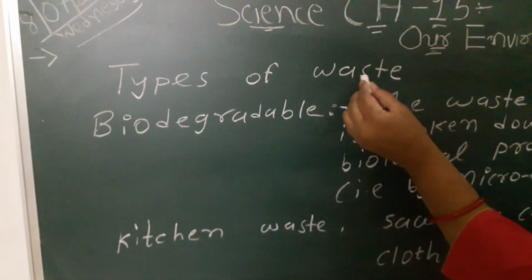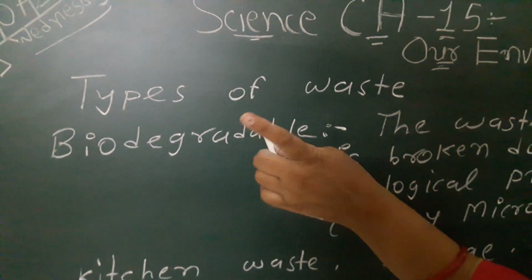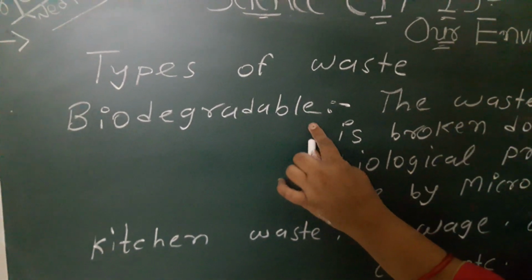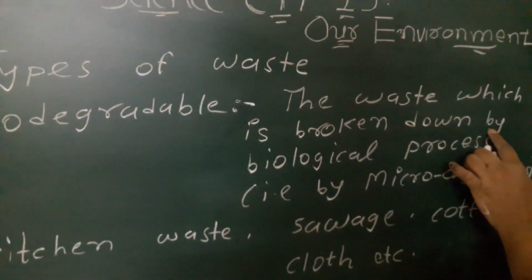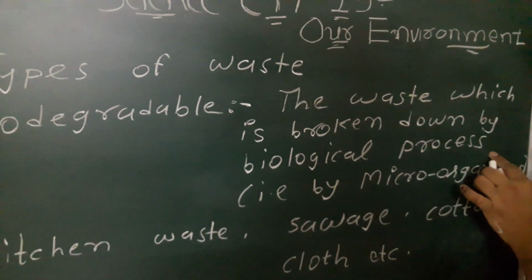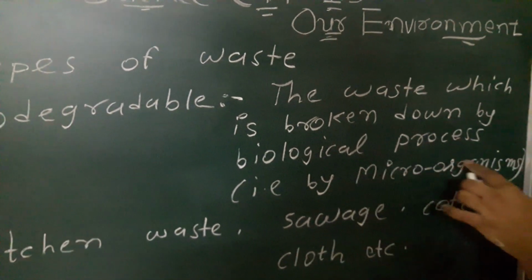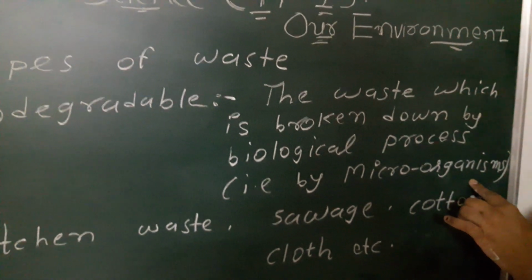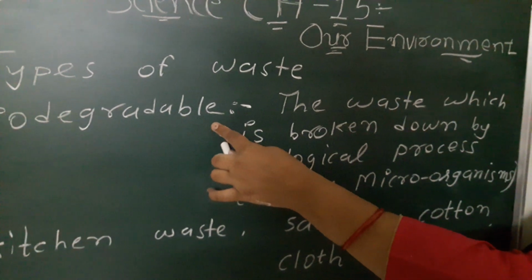Now the types of waste. There are two types of waste: biodegradable and non-biodegradable. What is biodegradable waste? Biodegradable waste is the waste which is broken down by the biological process, that is, it decomposes by the microorganisms.